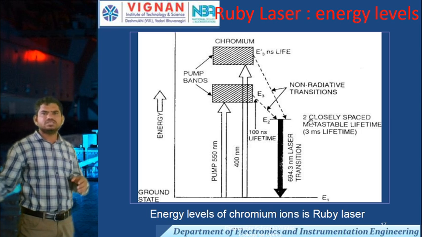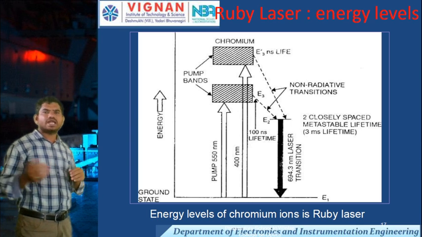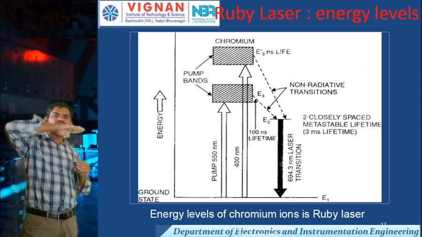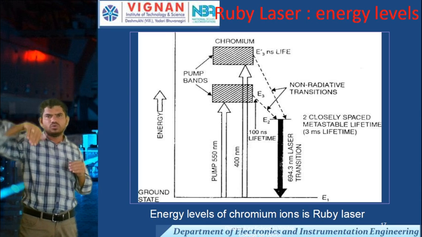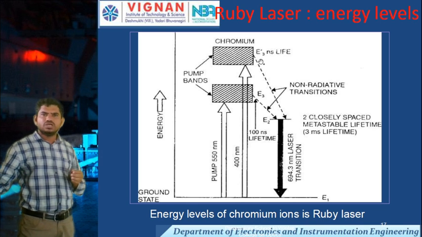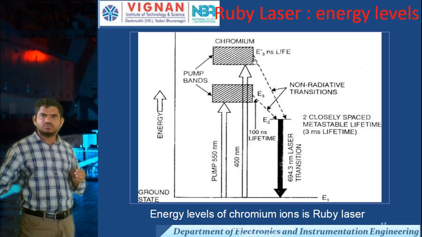In the lower level, radiative transition takes place. After the atoms reach the higher level, they come down again to the lower level. What is that lower level? That is E2. From E3 dash to E2 and from E3 to E2.